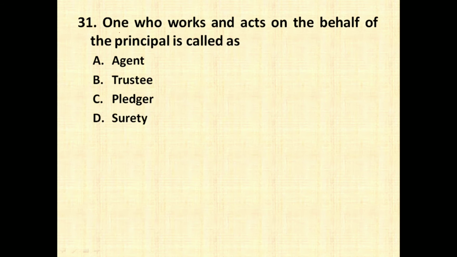The next question is, one who works or acts on behalf of the principal is called as. So he is called as an agent. So this is a very simple question. Principal is one who gives the instruction or on whose behalf the agent works, and agent is one who works on behalf of the principal or does what a principal says.